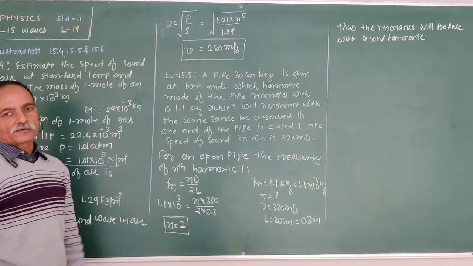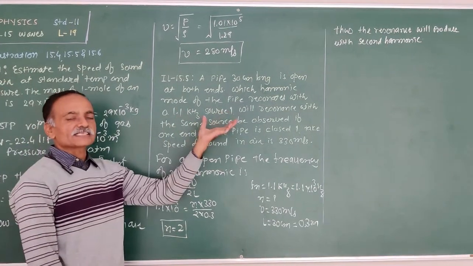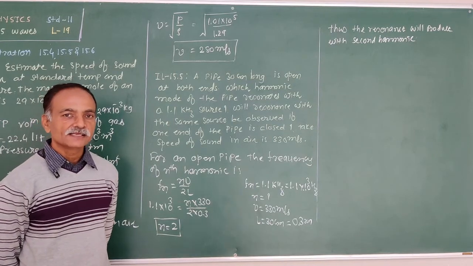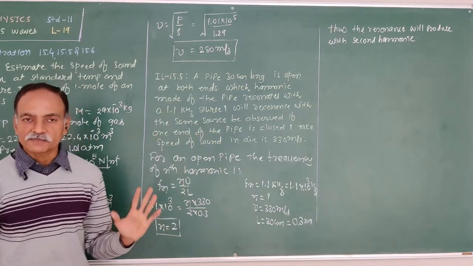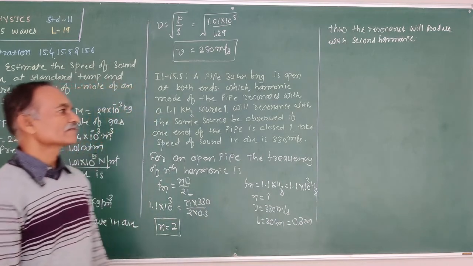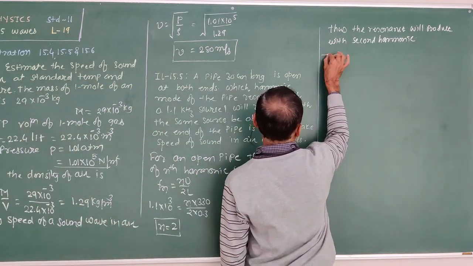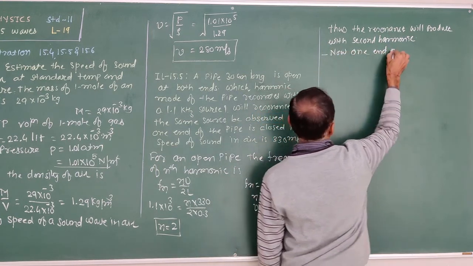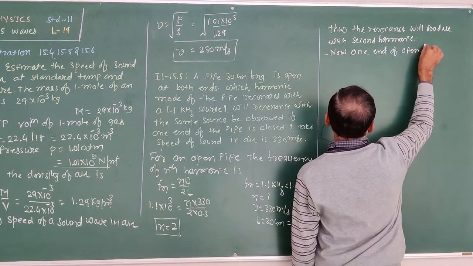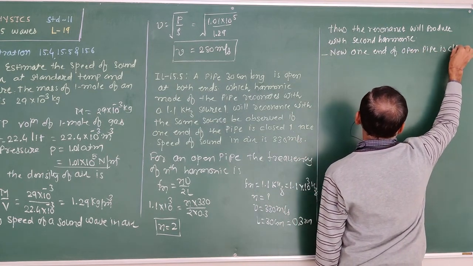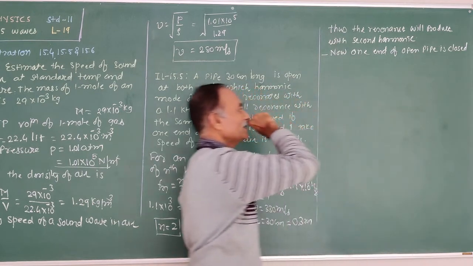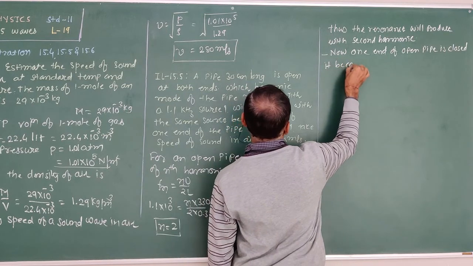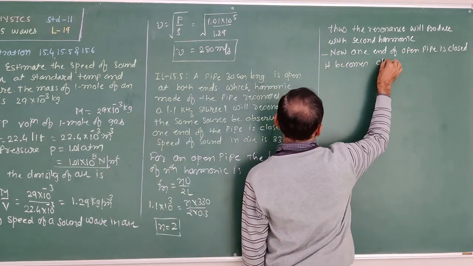Now we also have to find out, for this frequency, what resonance takes place in a closed pipe, if one end of this open pipe is closed. Right? Now, one end of the open pipe is closed. Therefore, it becomes a closed pipe.